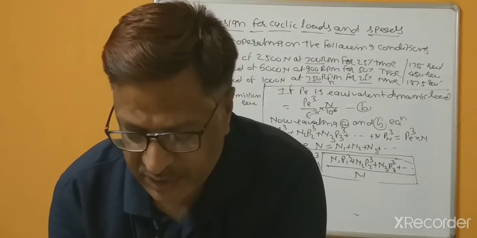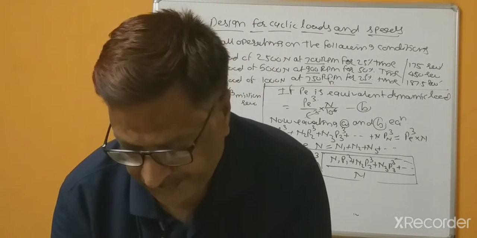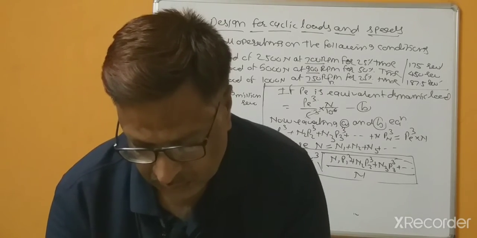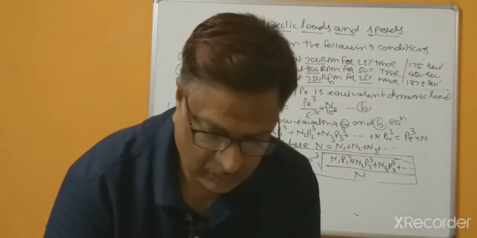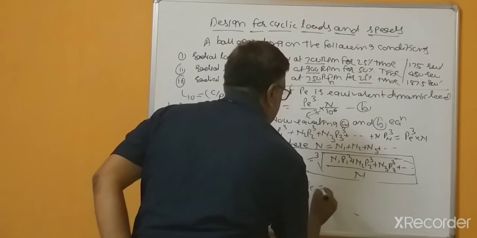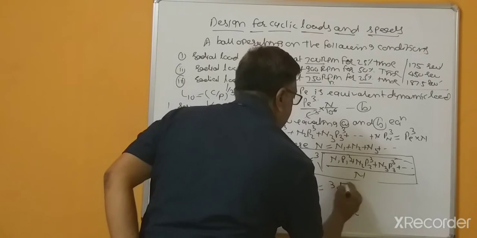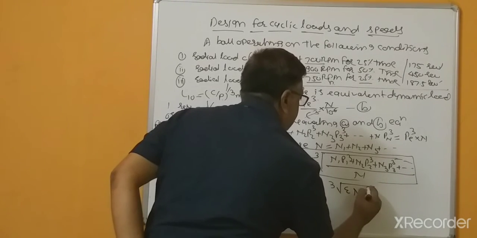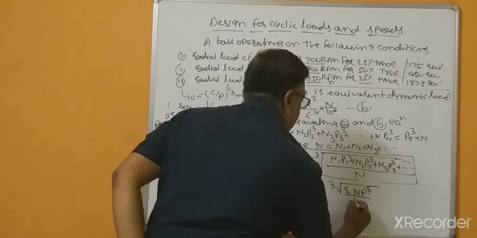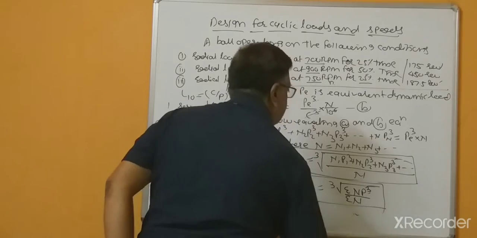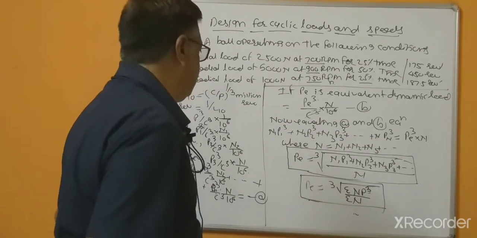So what relations do we consider? PE equal to the cube root of summation of n1 p1 cube divided by summation of n. This is the formula, right?